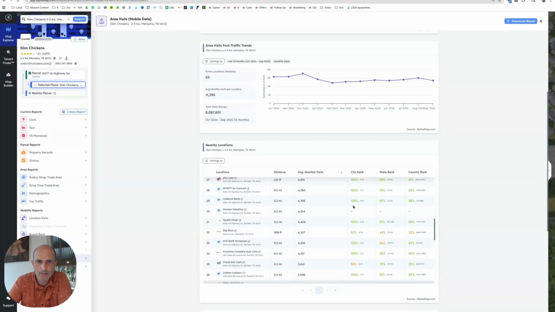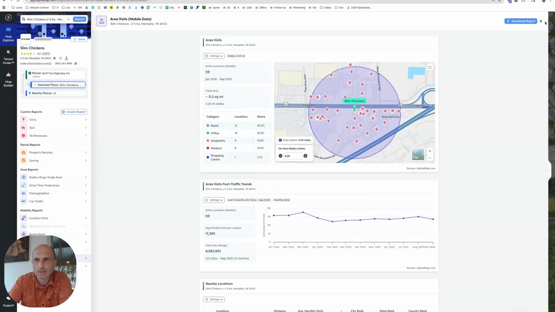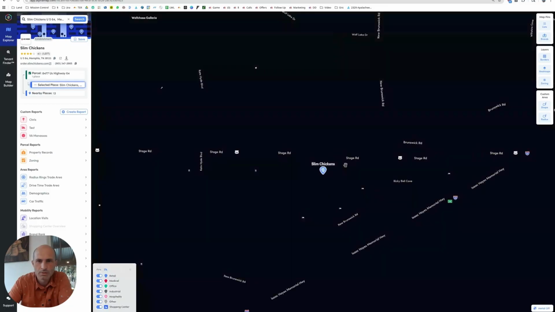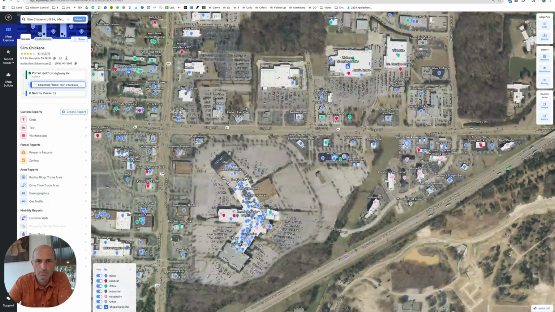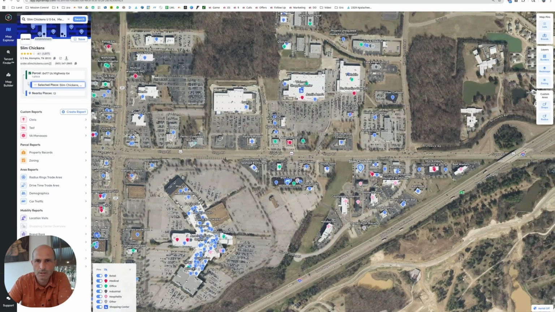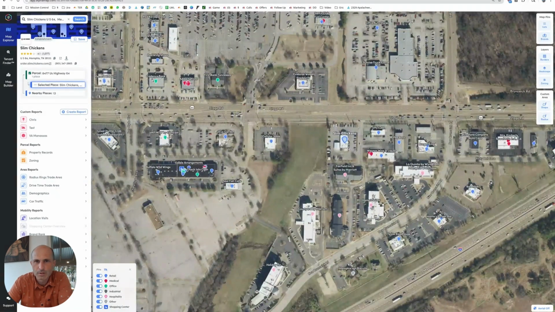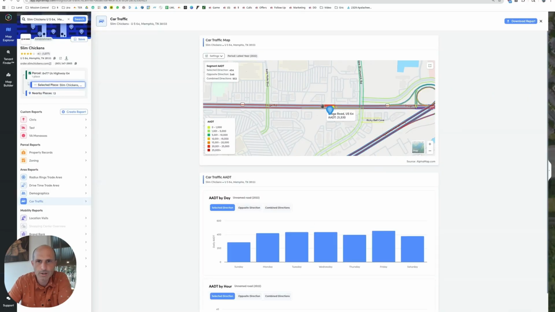Bunch of other shops down here. A lot of these sound like we need to look at the map. There's a lot of shops here. This is a mall or something going on around here. Yeah. So there's a mall over here, or what used to be one. Seems like it's still going. Still got Macy's. I don't know. And then there's just a lot of shops around here. Let's look at car traffic. Probably a bunch of traffic. Yeah, 40,000 cars a day basically going by in front of here. So they've got a lot of traffic and a lot of shops.